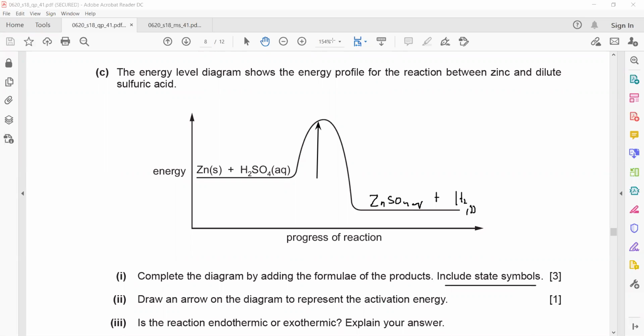And why is it an exothermic reaction? Because the reactants have more energy and the product has less energy, or energy is released to the surroundings. Or it gives out more energy than energy taken in.